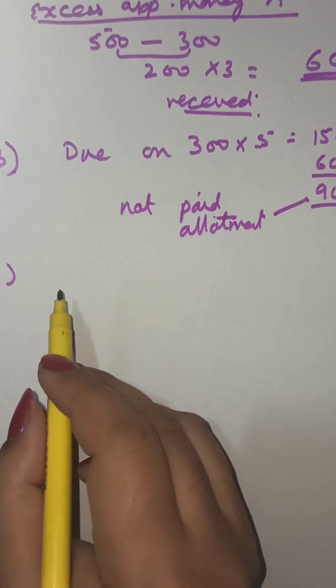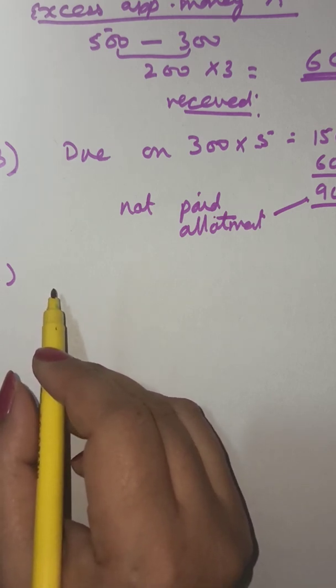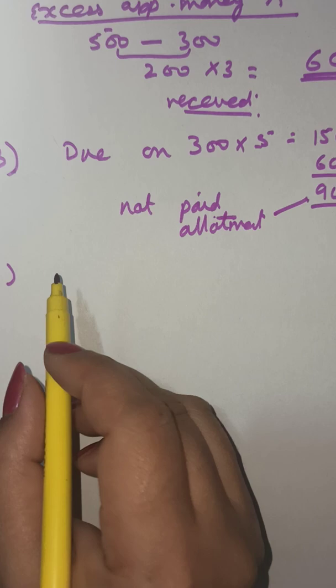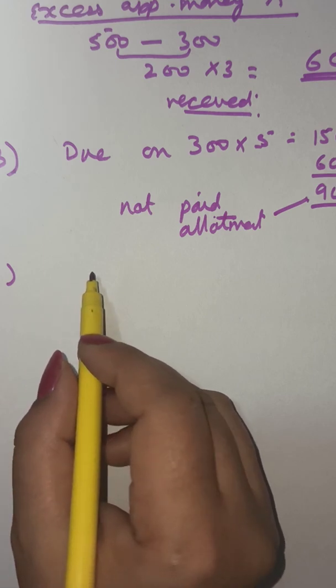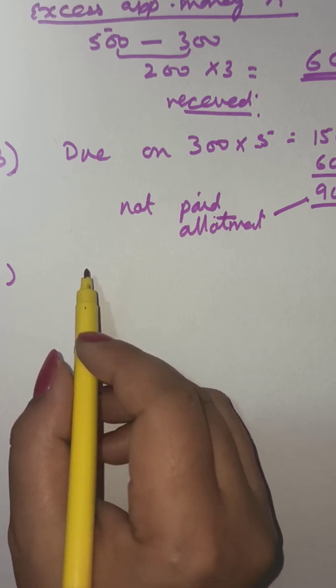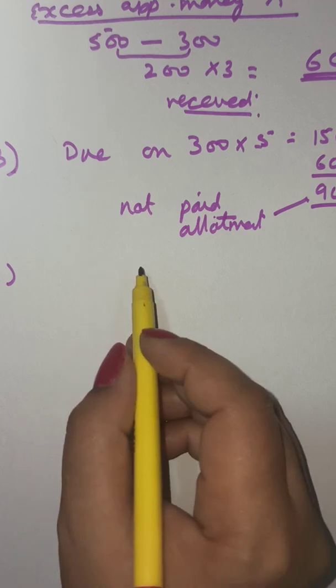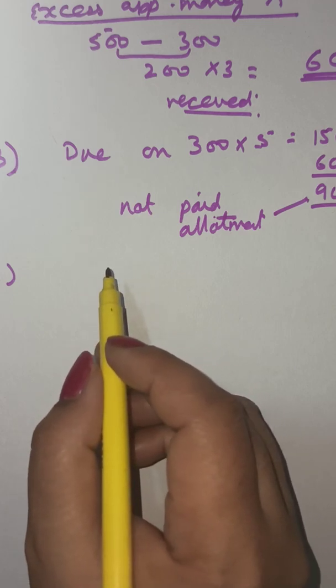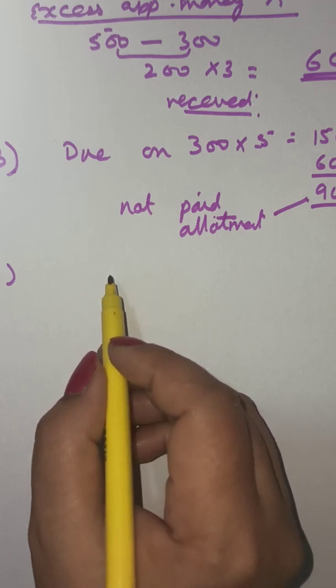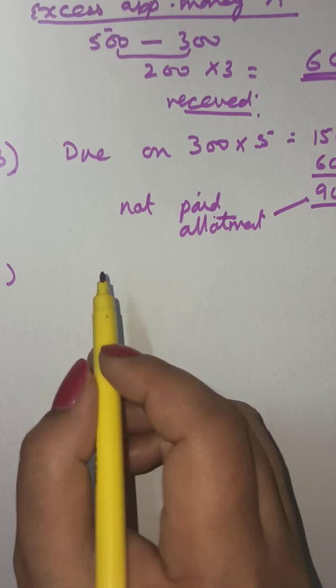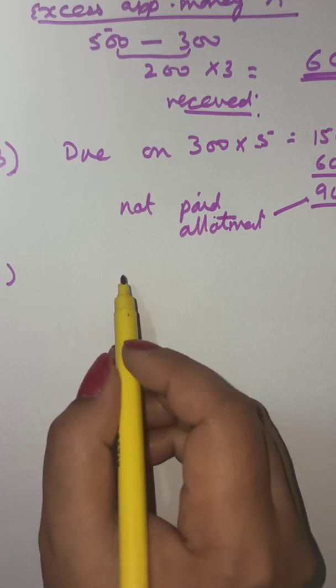Here they have used one little trick. The amount that is transferred to capital reserve, they have told us they were reissued in such a way that capital reserve gets rupees 600. So we have to find out here what is the amount on reissue.